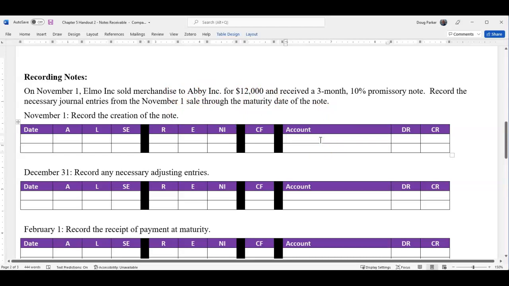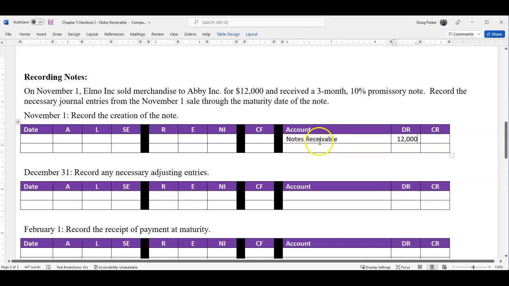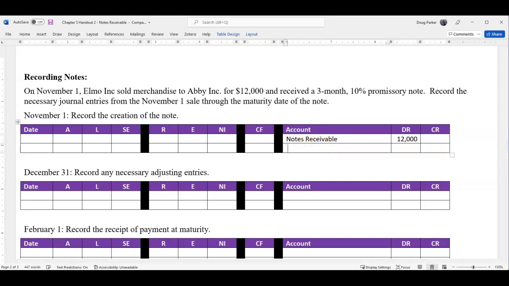So here we're selling goods. So we're going to debit the note receivable because it is a receivable to us, but it's a signed legal document, so it's a little bit different than an account. For the full $12,000, the principal amount, we're going to record and hold that note at that balance until we pay or receive the payment on it. And then we're going to credit our sales revenue because in this instance, the receivable is created through the sale of a good. So we're going to put that in at $12,000.